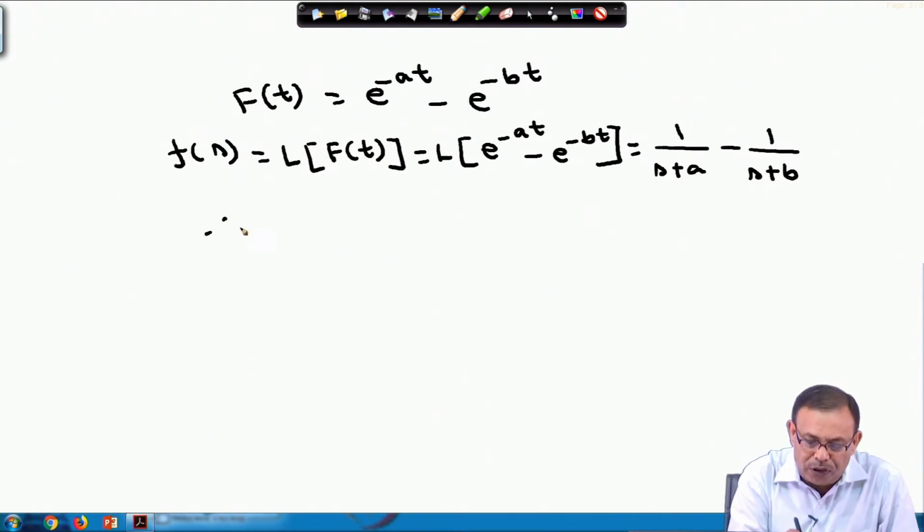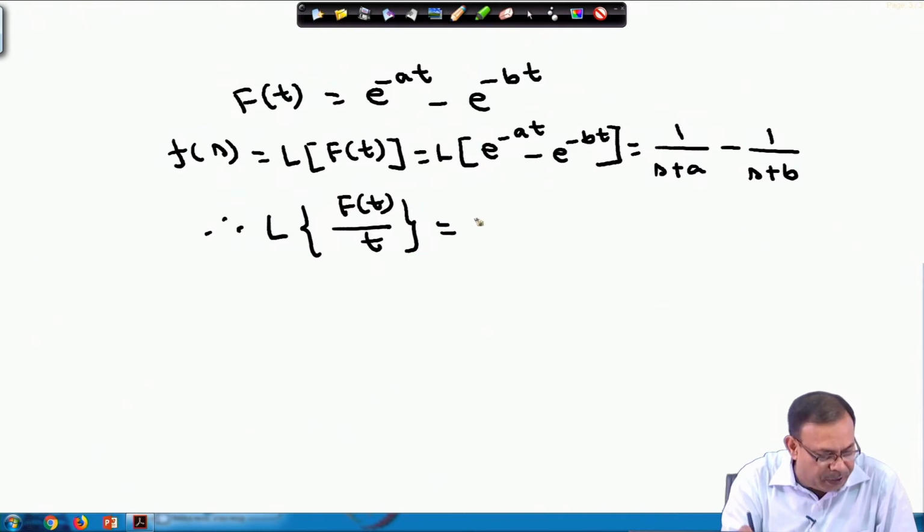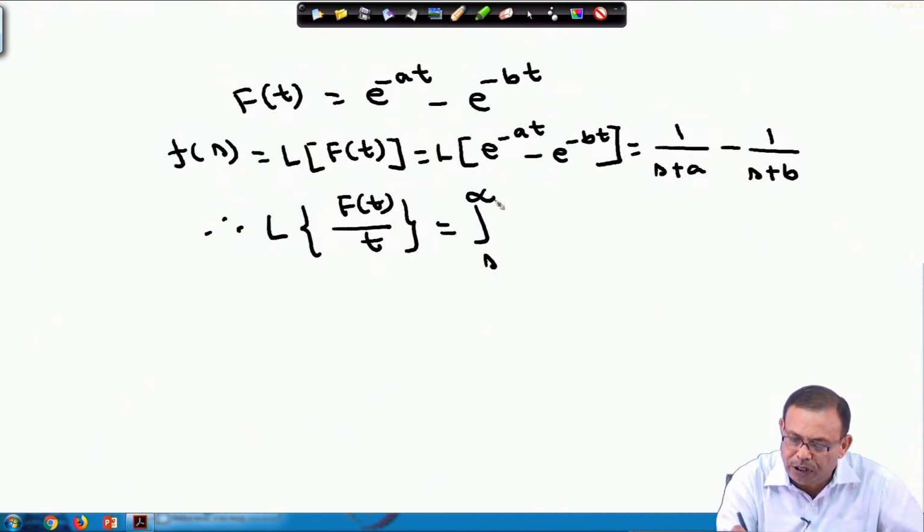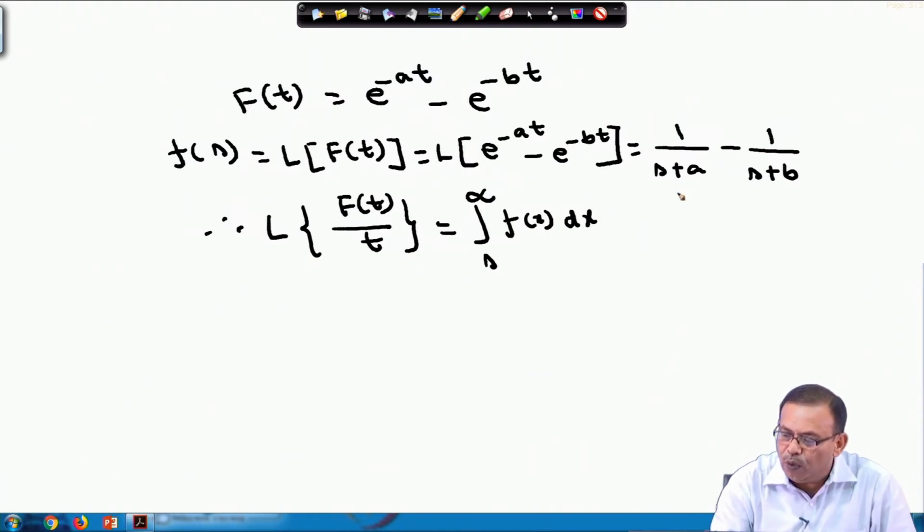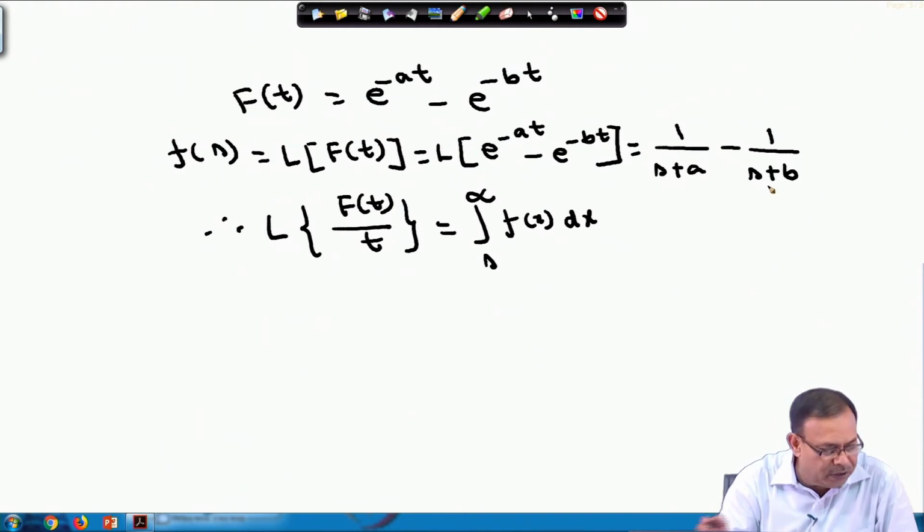Therefore, your Laplace transform of f(t) by t, again using the division property, equals integral s to infinity F(x) dx, where your F(s) is 1 by s plus a minus 1 by s plus b.